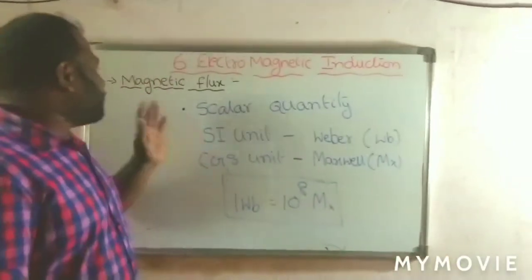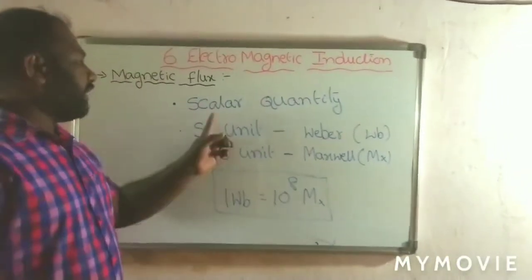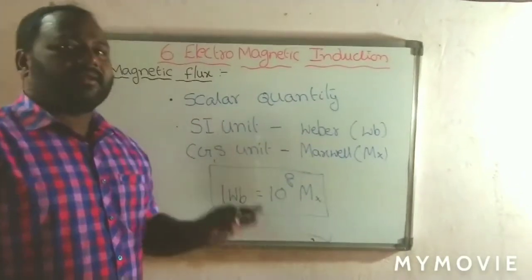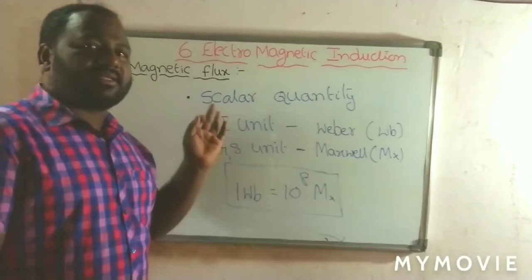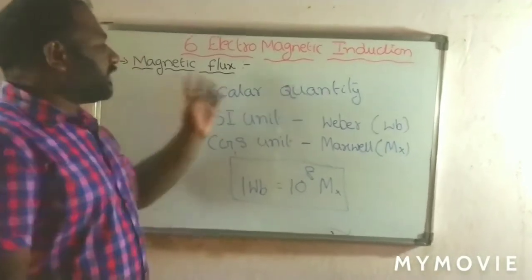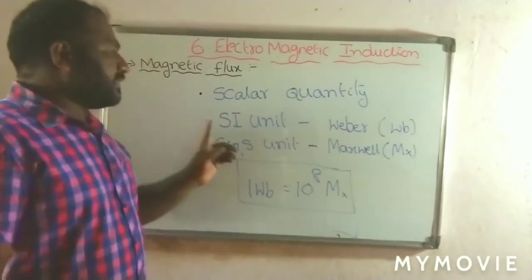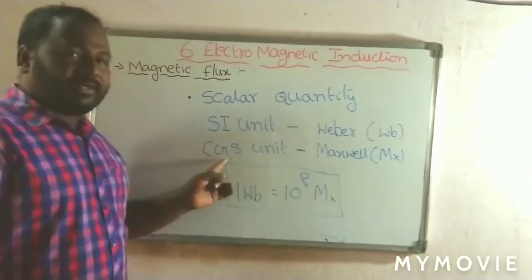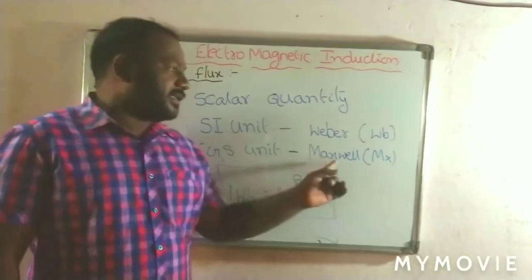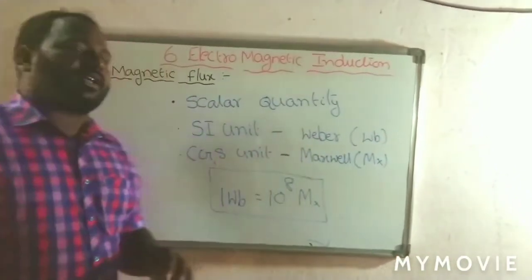Now see some properties of magnetic flux. Magnetic flux is a scalar quantity because B bar dot A bar, the dot product, always gives a scalar quantity. Next, its SI unit is the Weber, and its CGS unit is the Maxwell.